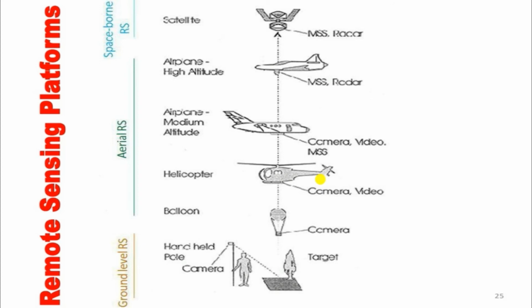Next, we are using a balloon. After that, for aerial remote sensing, we can also use helicopters and aeroplanes for medium altitude. For higher altitude, we can use drones and UAVs. In space-borne remote sensing, we also use satellites.